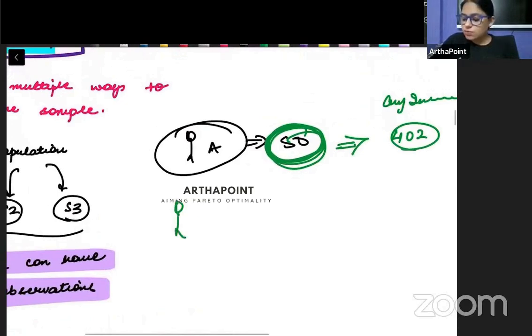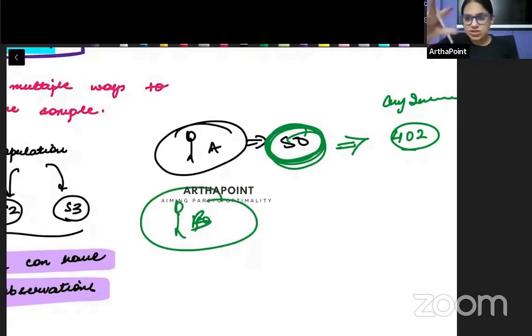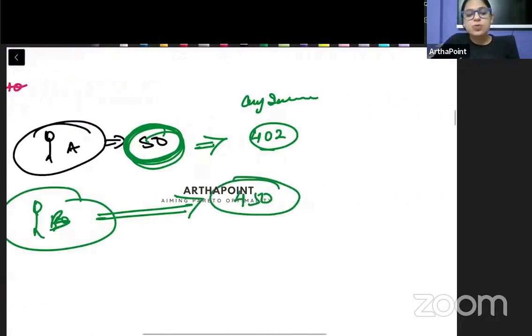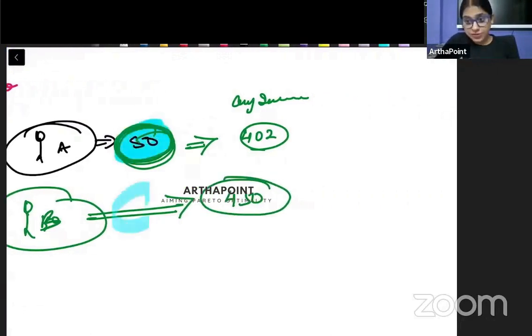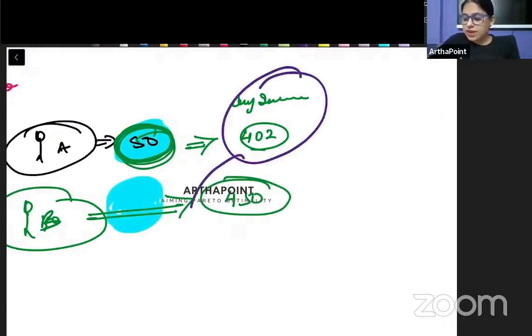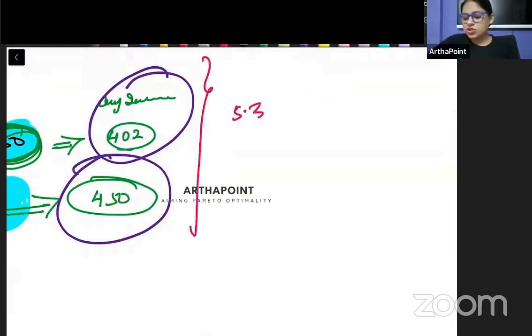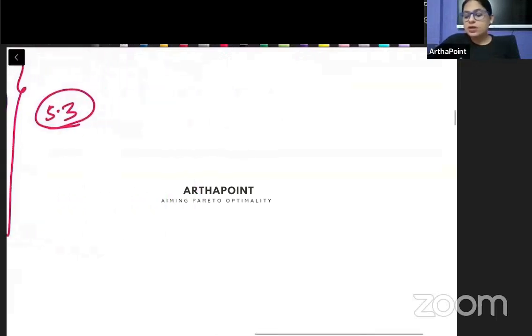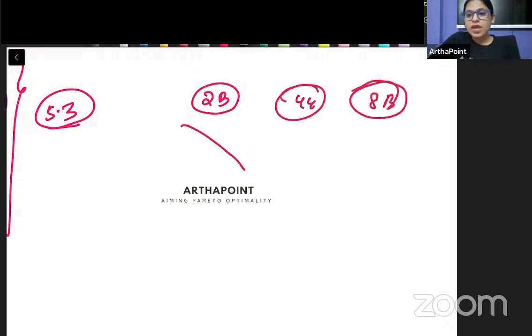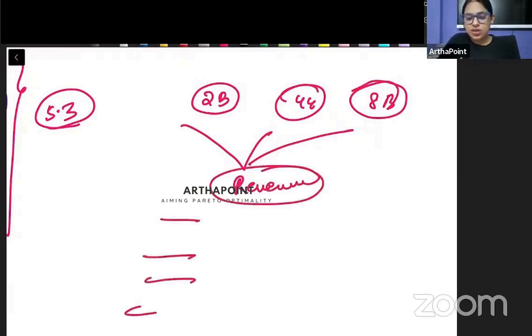But when I ask individual B and he picks up 50 chits out of the sample, so the average income comes out to be 450. So it is possible that because they have collected different samples, the average that they will be getting will be very, very different. And this is exactly beta what we studied in the last section, 5.3. So if you remember, जो हमने कल एक example किया था, which talked about 2 GB, 4 GB and 8 GB RAM, and which talked about their revenues, तो उसमें हमने दिखाया था कि how from sample to sample the average was differing.